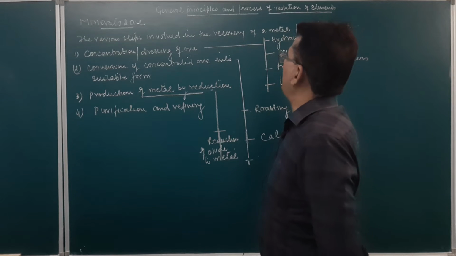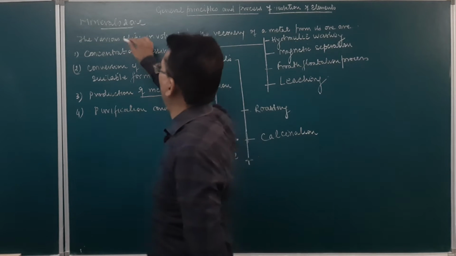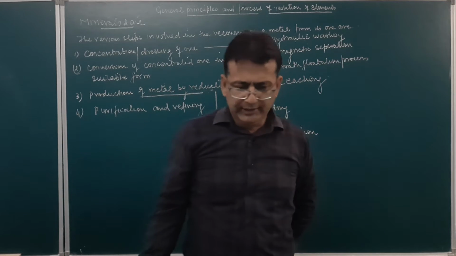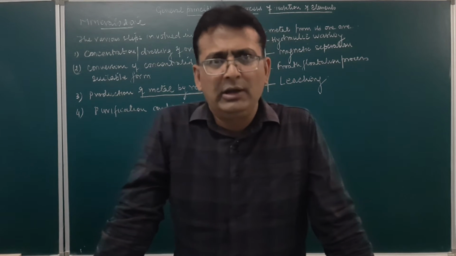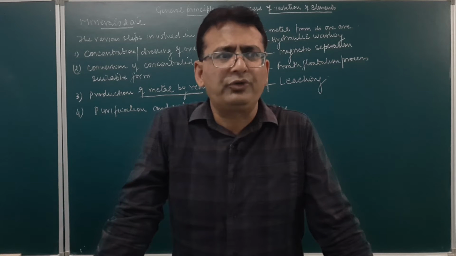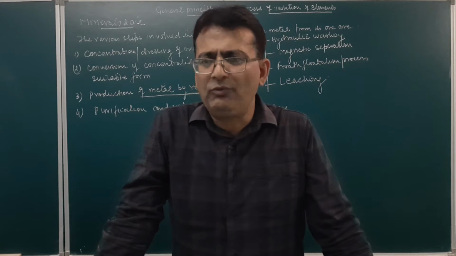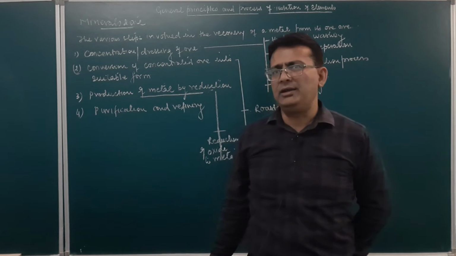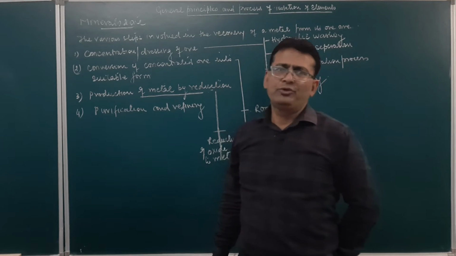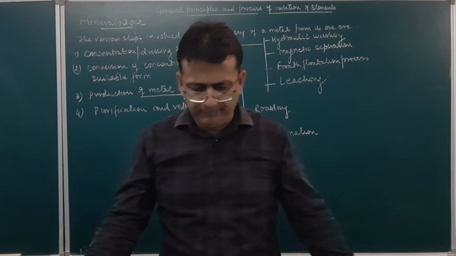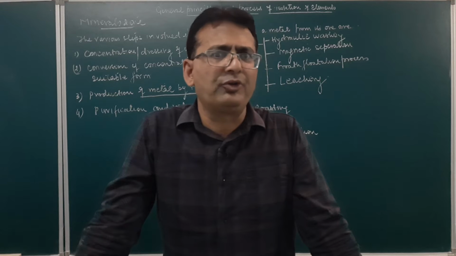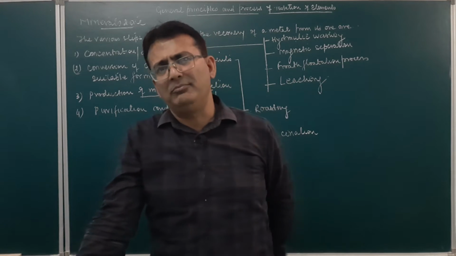Students, before starting this chapter, we must know what we mean by minerals and what we mean by ores. What are minerals? Minerals are the compounds of the metals which are obtained from the earth crust by the process called mining. So, the compounds of the metal which are available in the earth crust and are obtained by the process of mining are called minerals.